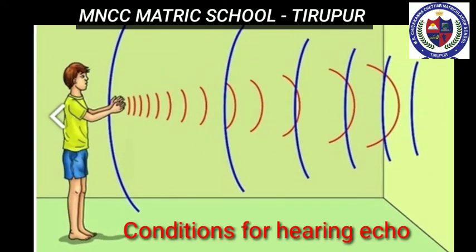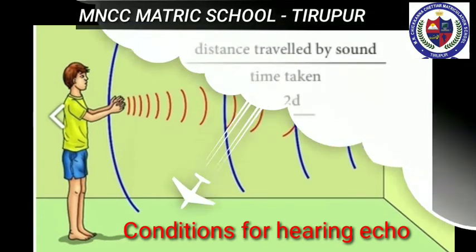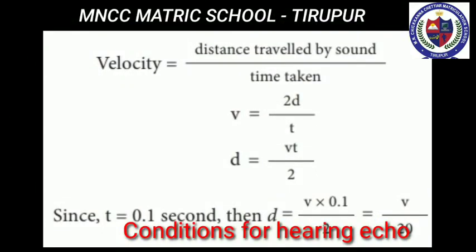Next, we move to conditions necessary for hearing echo. First one, the persistence of hearing for human ear is 0.1 second. This means that you can hear two sound waves clearly if the time interval between the two sounds is at least 0.1 second. Thus, the minimum time gap between the original sound and an echo must be 0.1 second.